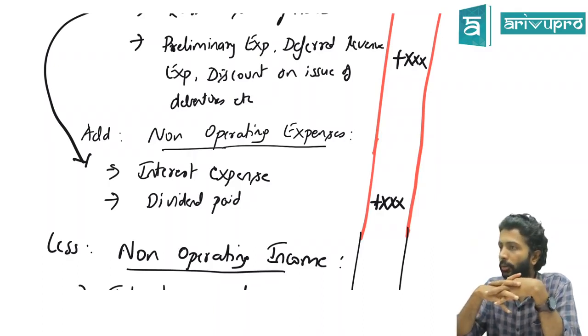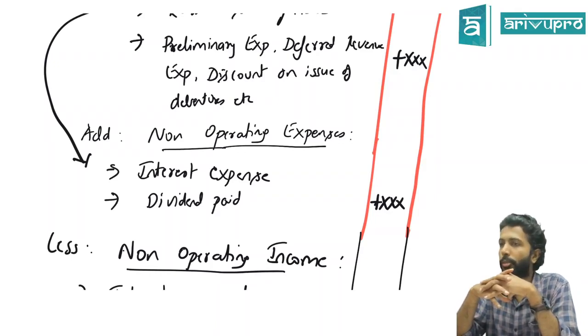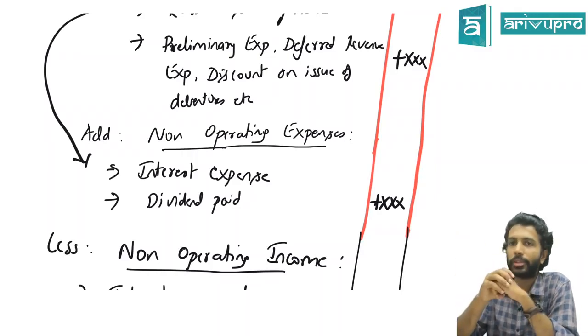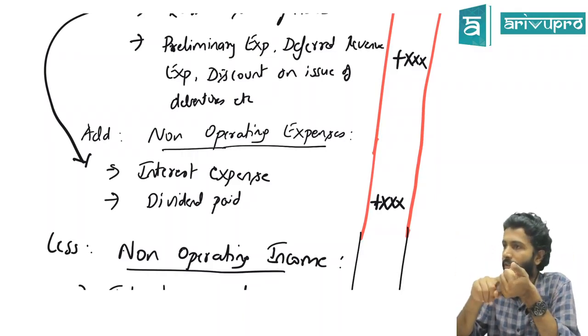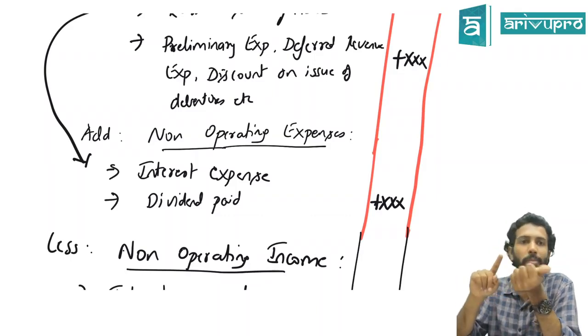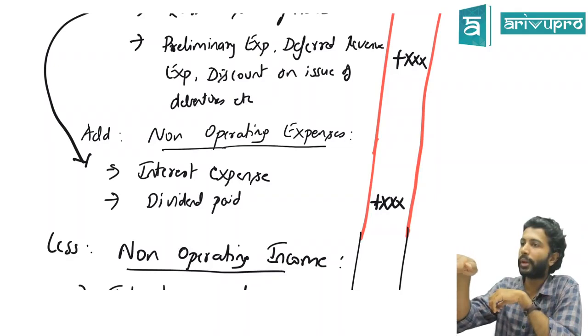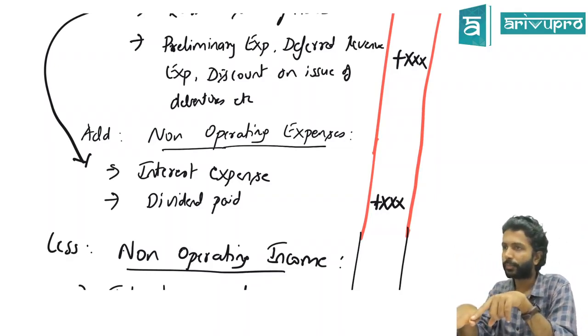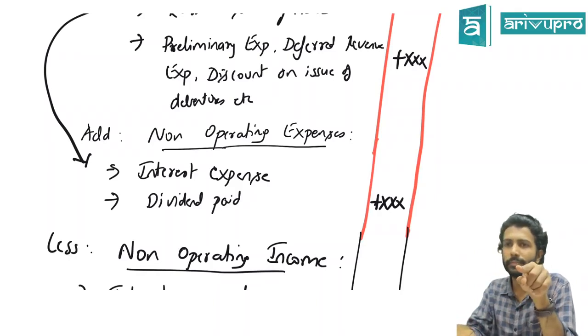You took a bank loan, and on that bank loan there is an interest expense of 5,000 rupees. Interest is an expense, and all expenses will be transferred to P&L. So what happened to your P&L account? The balance got reduced. But why did you pay the interest?